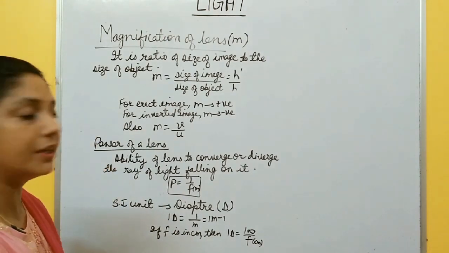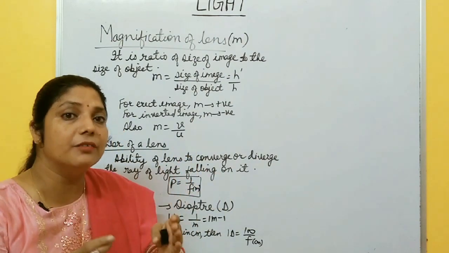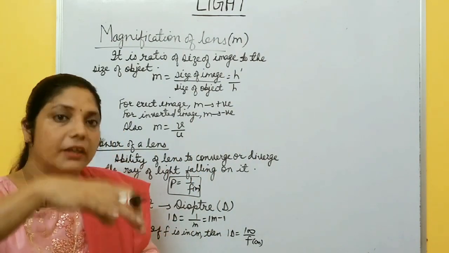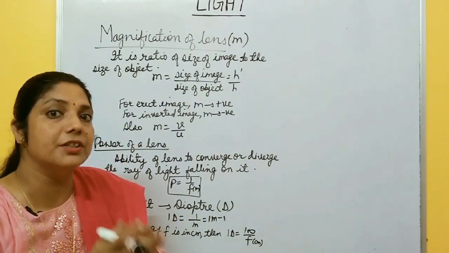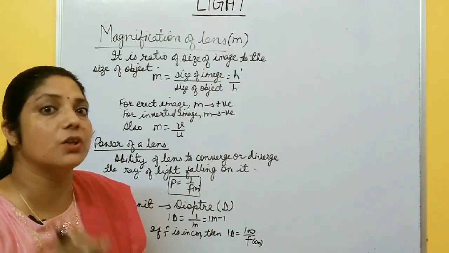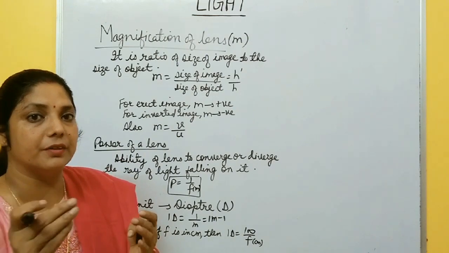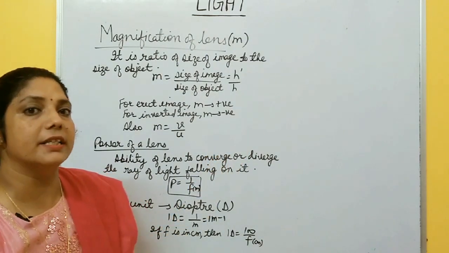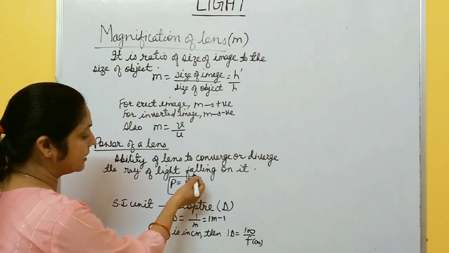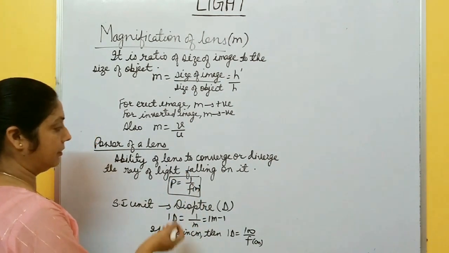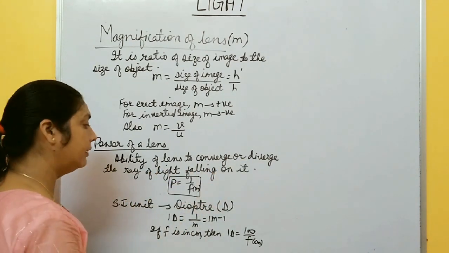After this, the last topic is power of a lens. Power of a lens is the ability of a lens to converge or diverge the rays falling on the lens. What is the diverging power or converging power of that lens? It depends on focal length. The smaller the focal length, the greater is the converging power. The greater the focal length, the smaller is the converging power, right? So power is the reciprocal of focal length.